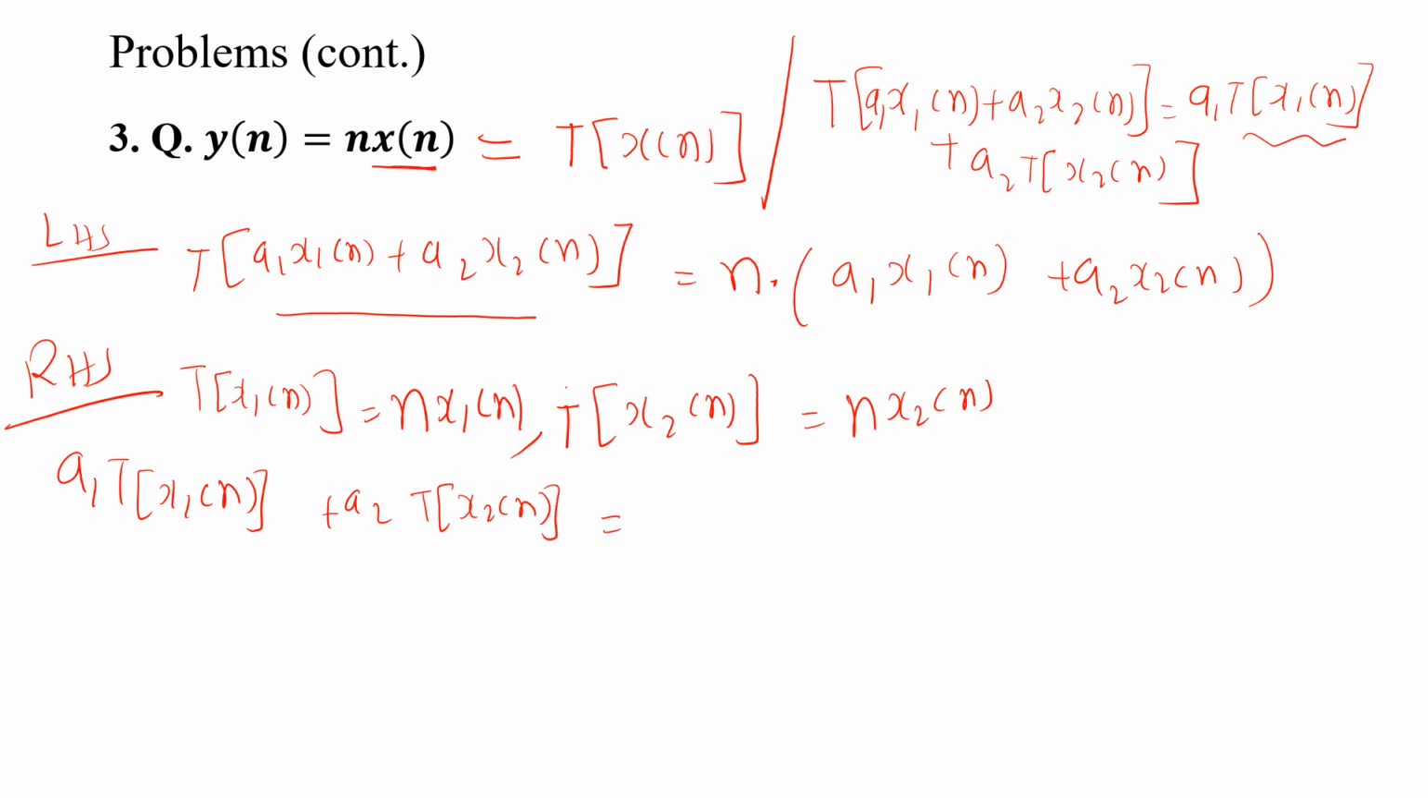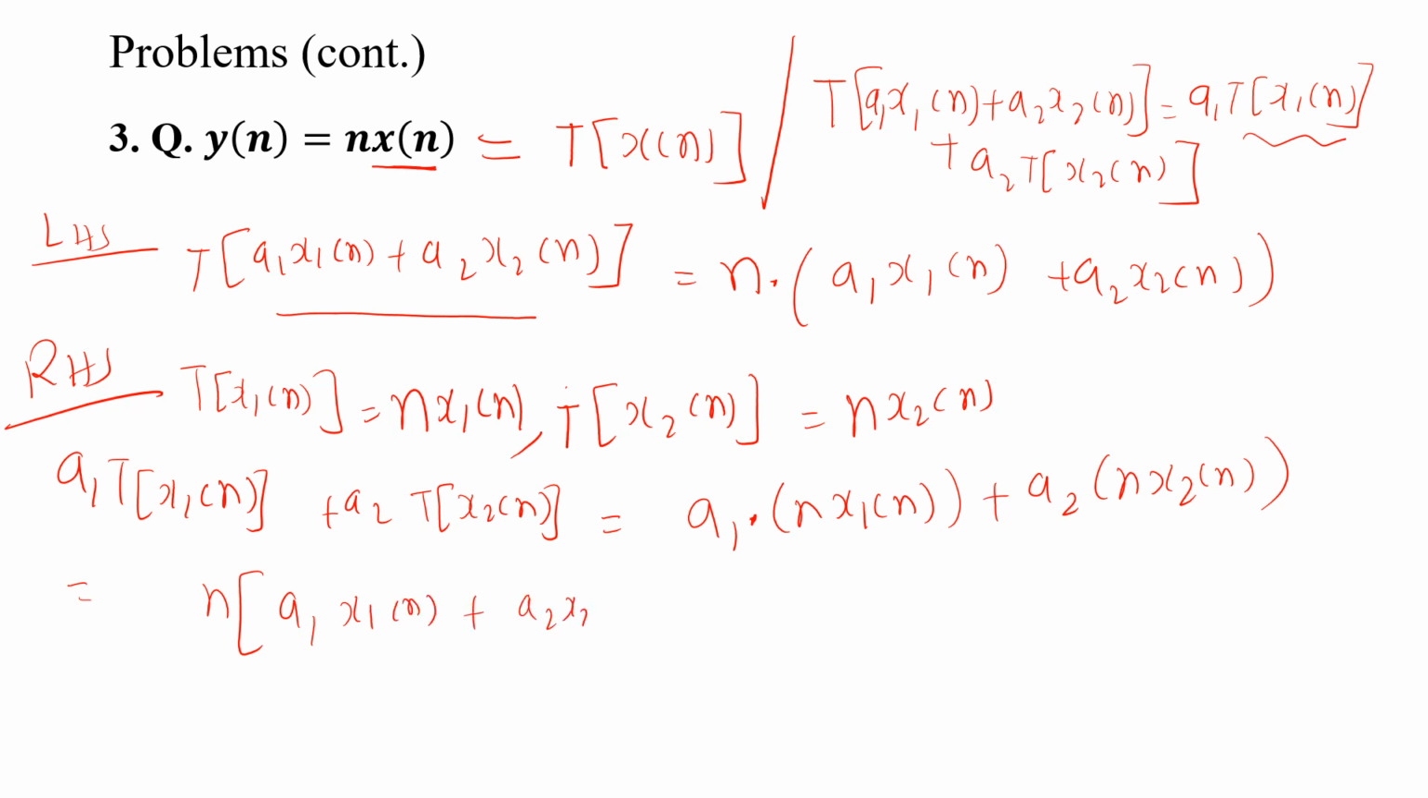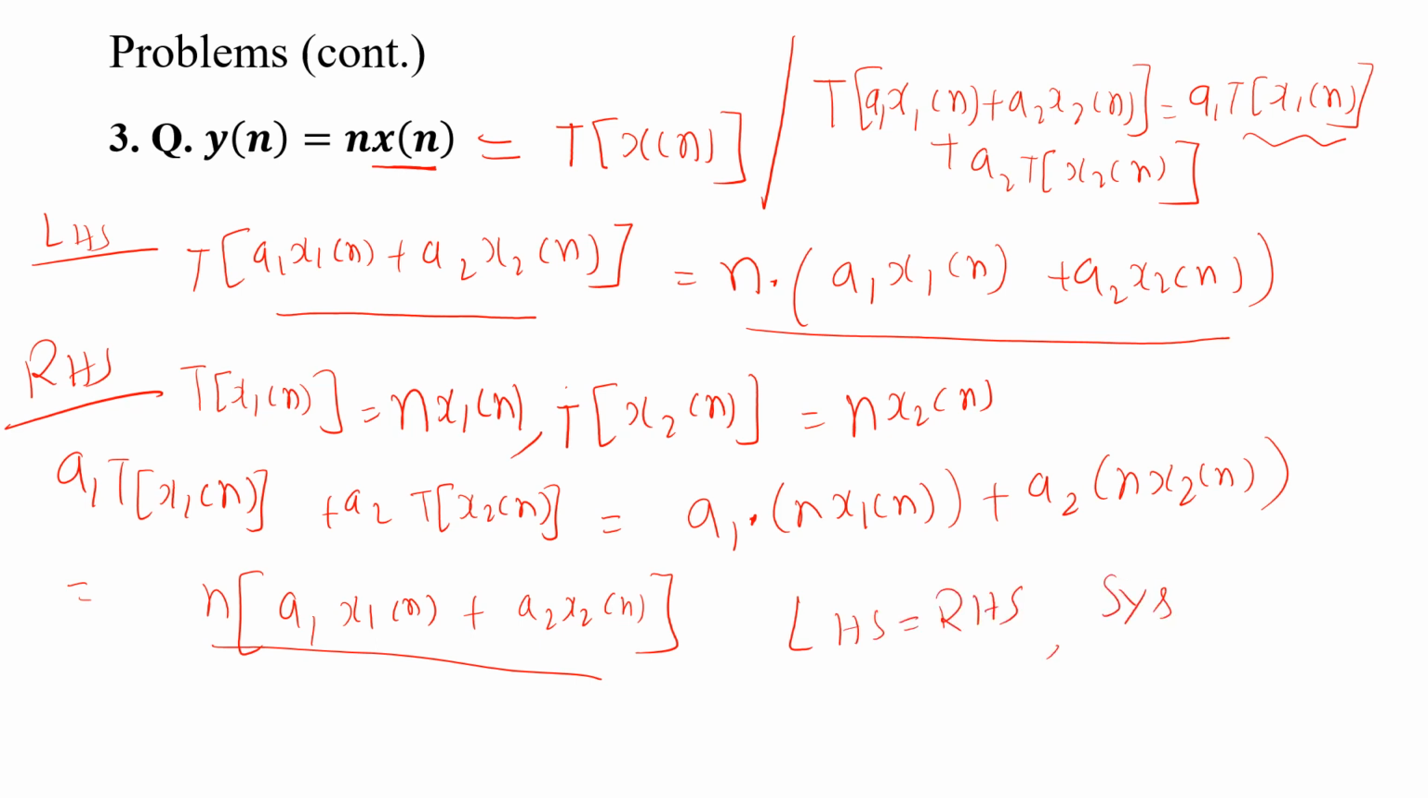So it is equal to a1 n x1 of n plus a2 n x2 of n. So it is equal to how much? If I take common, I will get n into a1 x1 of n plus a2 x2 of n. Okay, so here you can see both are equal now. LHS is equal to RHS. So the system is linear. So this system is a linear system.